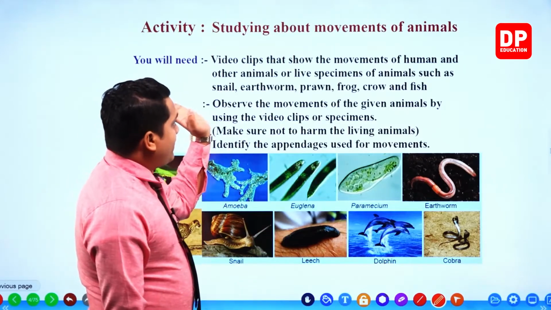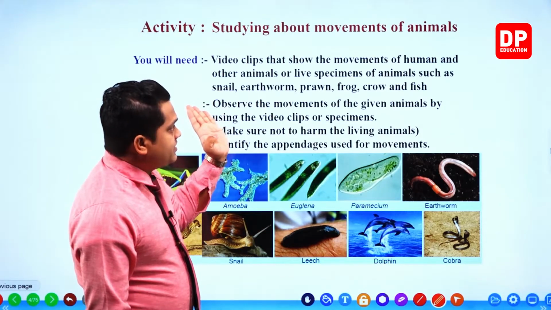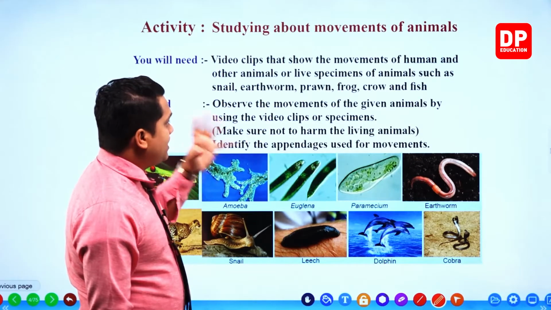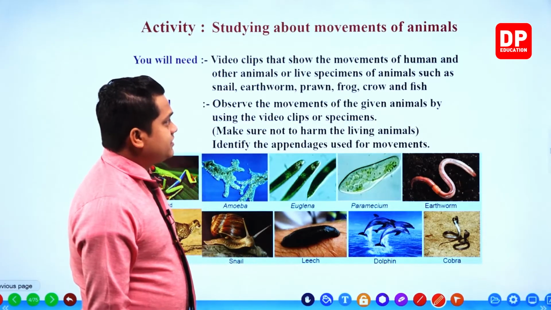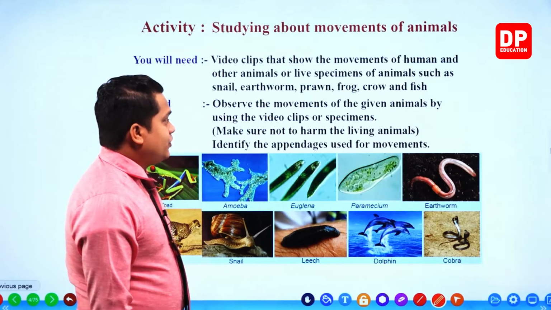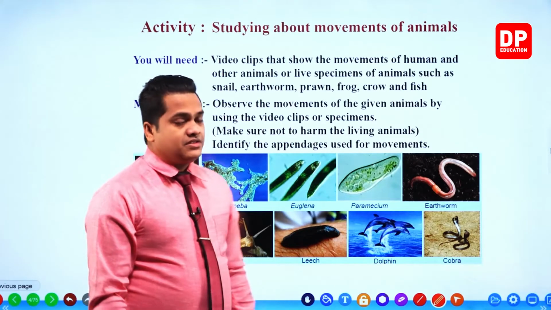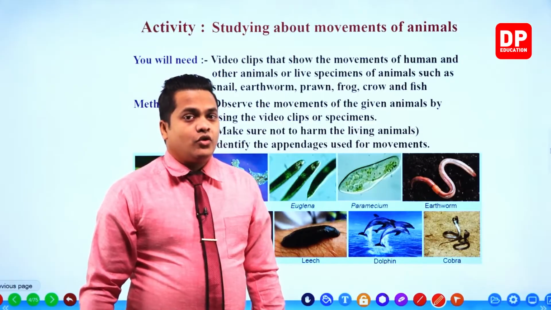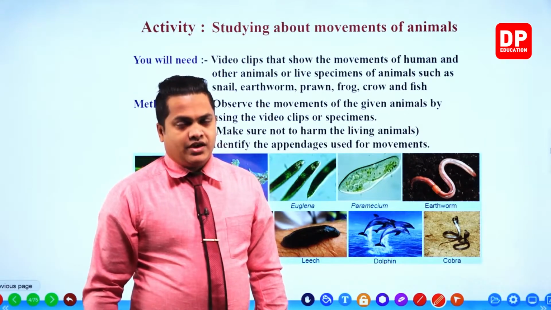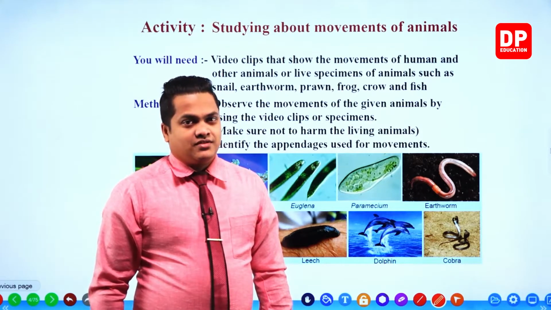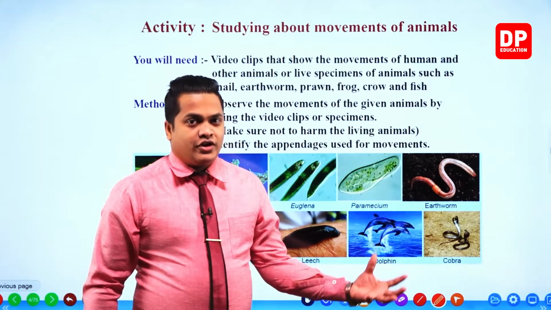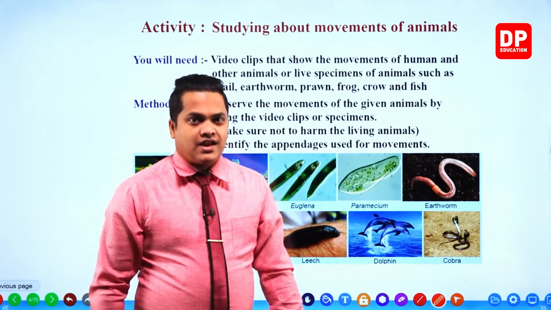You have to find video clips that show the movements of humans and other animals or live specimens of animals. Okay, so when you are taking live specimens, it's important not to harm those animals. Don't kill them. Harming means you are going to kill when you capture these live animals.